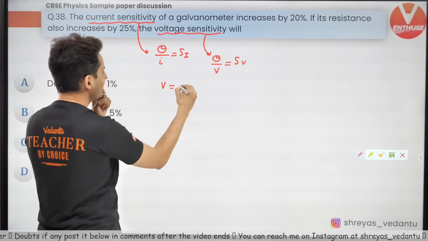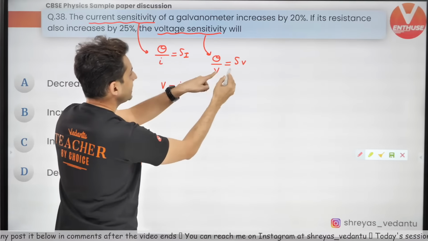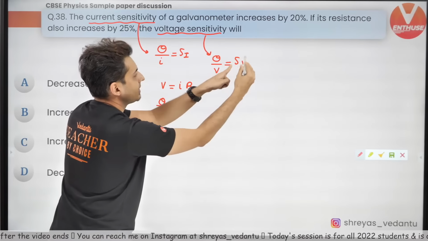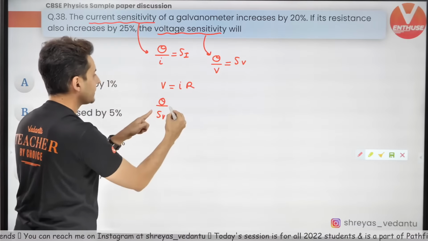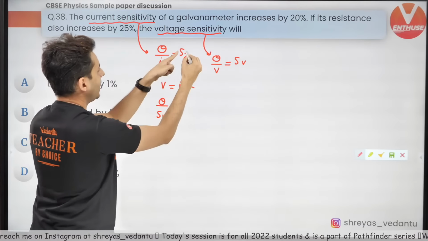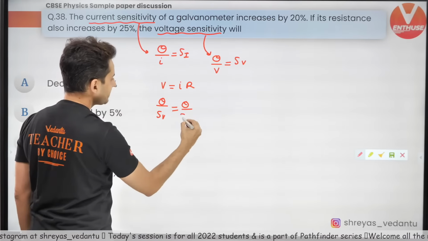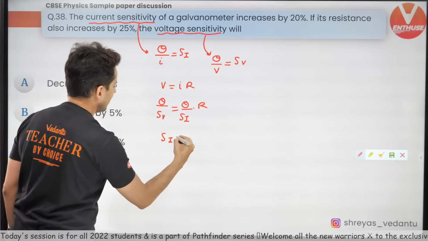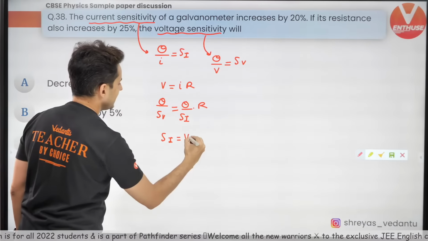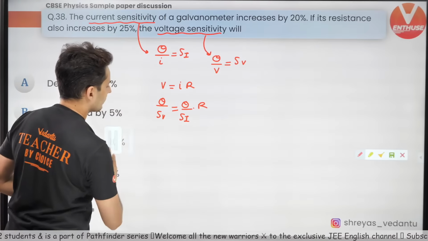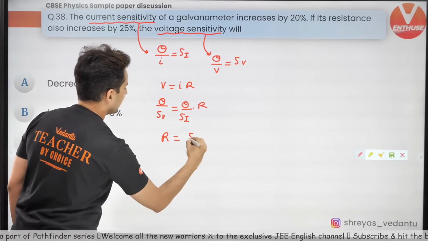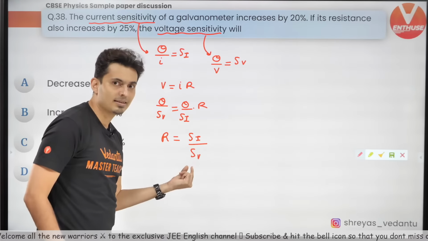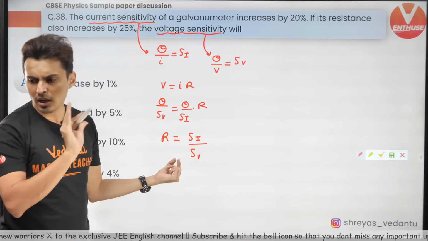Now, V is IR. But V is theta by SV, look at this, theta by V is the sensitivity, so V is theta by SV. For current, take SI below and I on top, so I is theta by SI, into R. Theta goes, and I'll be left with R equal to SI by SV. So resistance is sensitivity of current divided by sensitivity of voltage. Okay. Now what do we do next?